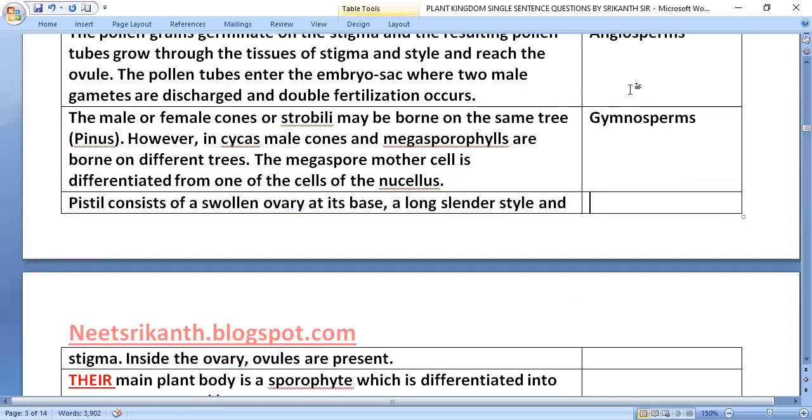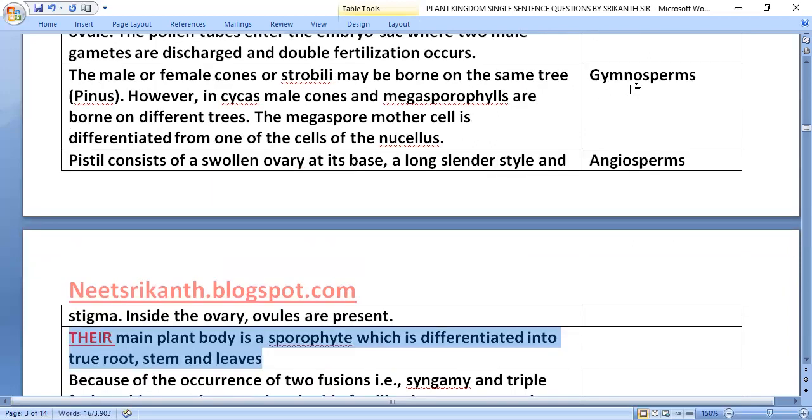Pistil consists of swollen ovary at its base, a long slender style and stigma. Inside the ovary, ovules are present, that is in angiosperms.